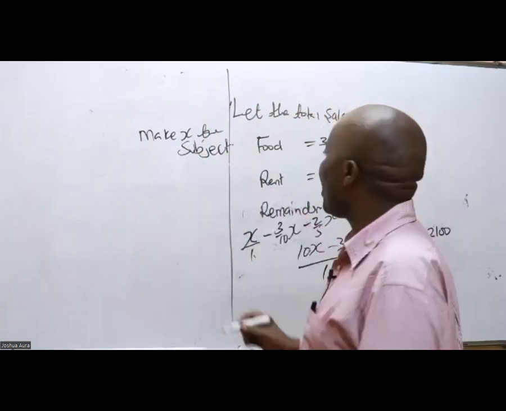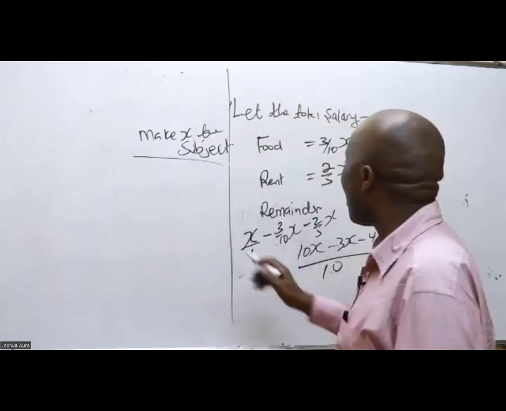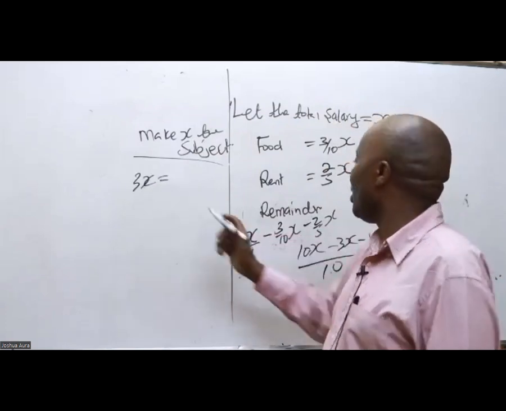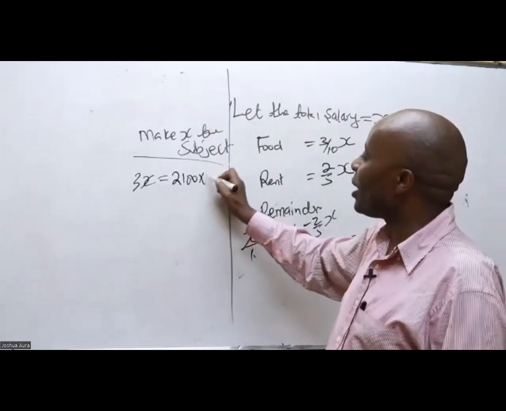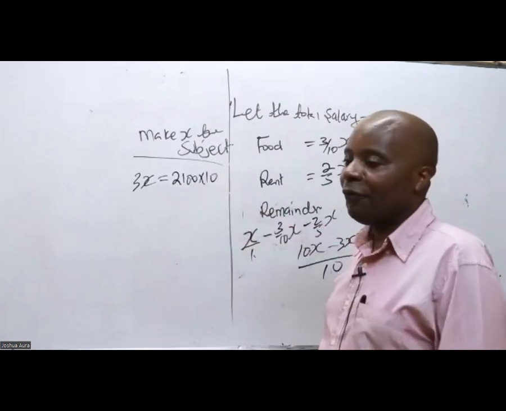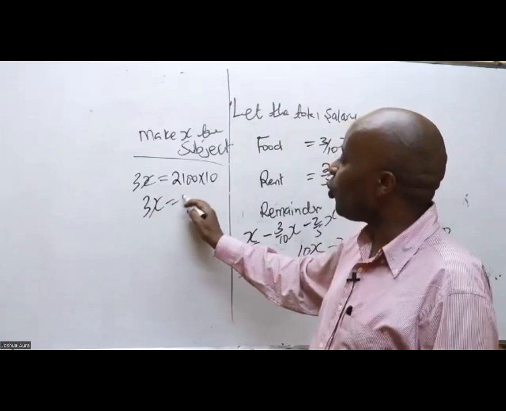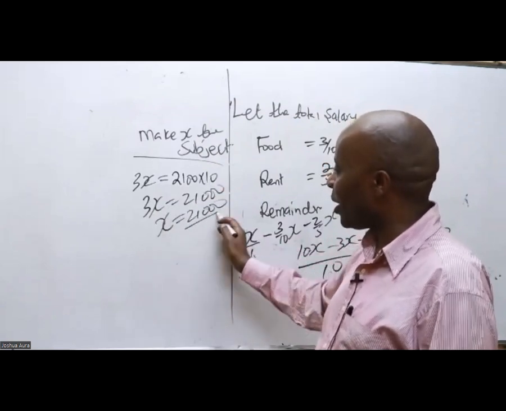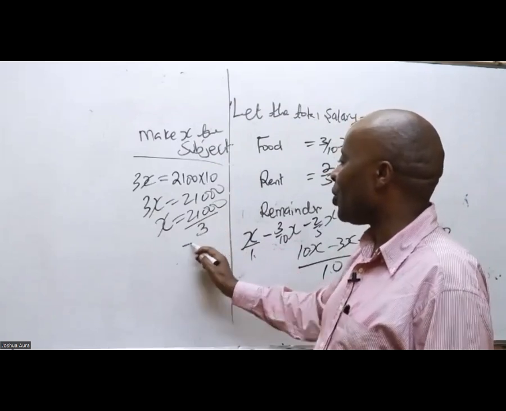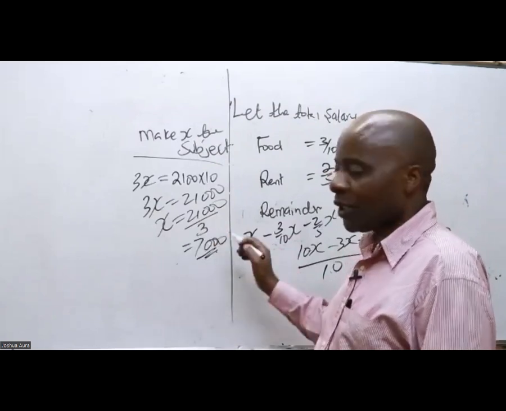So when you make X the subject, we have, when you cross multiply, 3X equals 2,100 times 10. Therefore, my 3X here will be 21,000, meaning that X will be 21,000 divided by 3, which gives me 7,000.